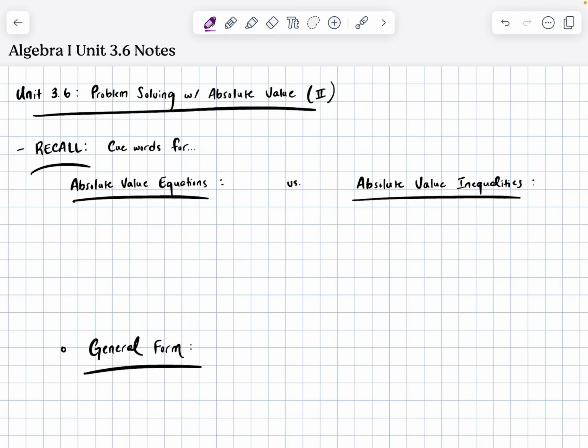And once you've got it, just to make sure it's fresh in our memory, let's also rewrite the general form of our absolute value equations and inequalities. Go!